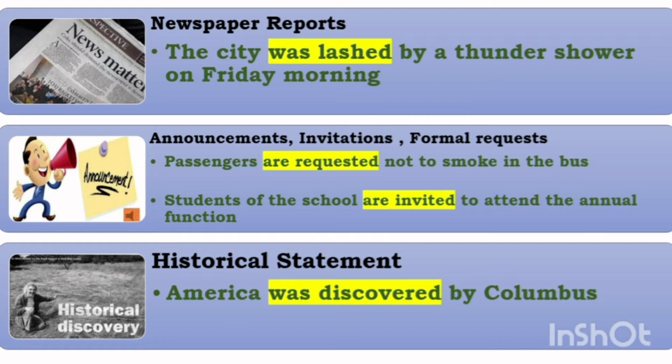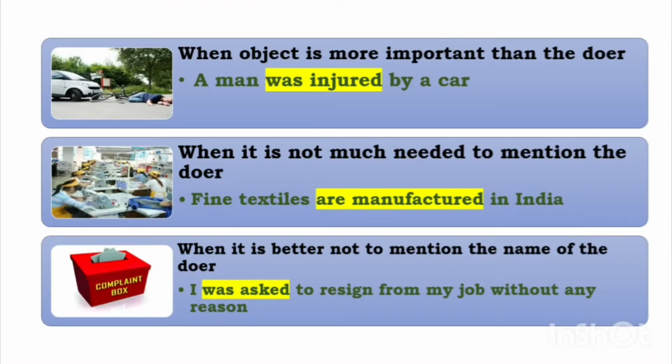Next, in case of any historical discovery, passive voice is preferred as a sign of universal statement. Like, America was discovered by Columbus. Here, was discovered is in passive voice. Next, when the object is more important than the doer, we use passive voice.